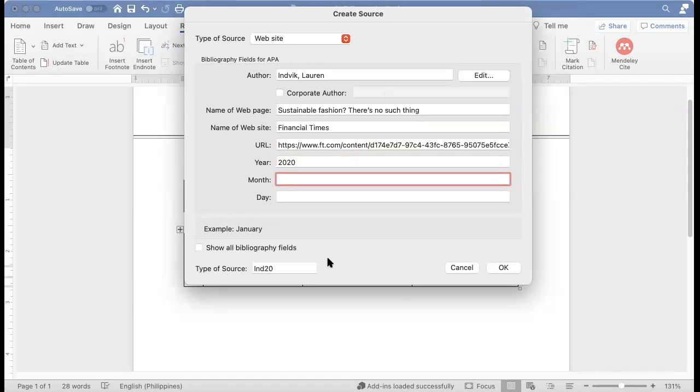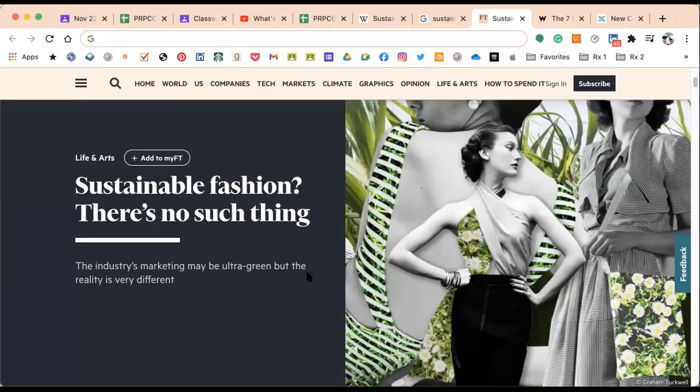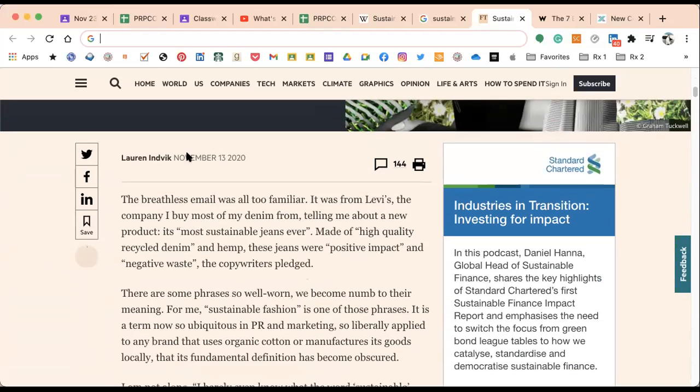Ipasilip ko lang sa inyo so that you can see the content. How did I know there's the date? November 13, 2020. I'll also post an article on how to look for sources if it's the publication date, kung hindi siya mahanap sa website. But this is November 13, 2020.